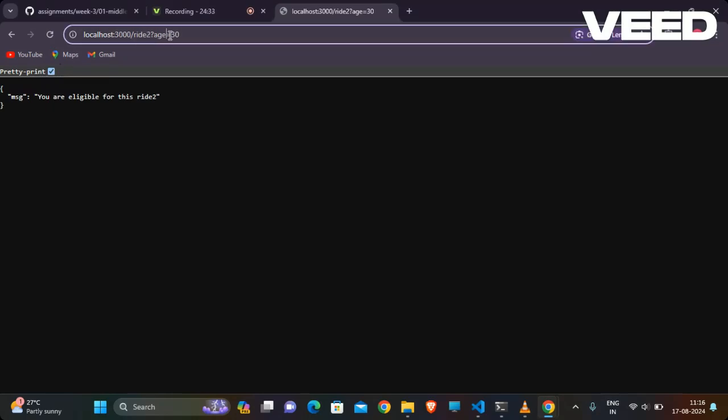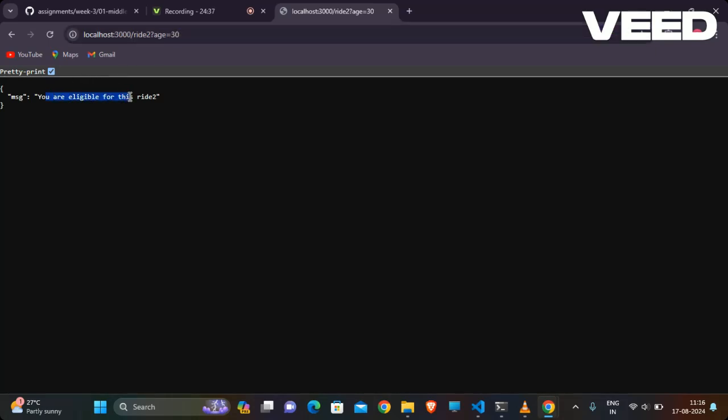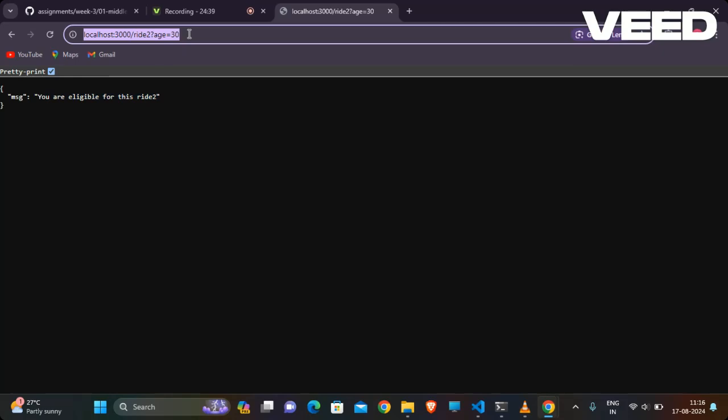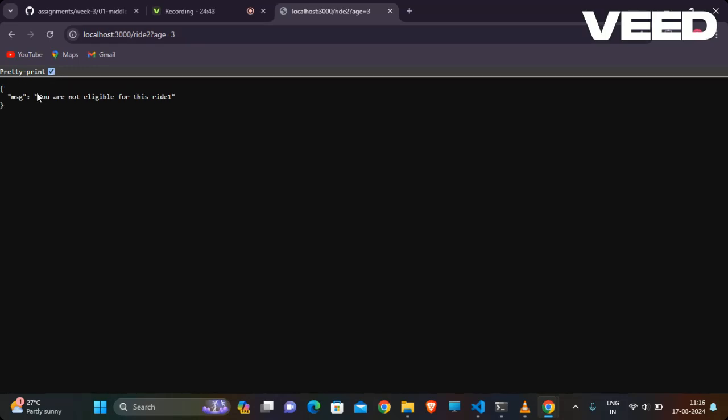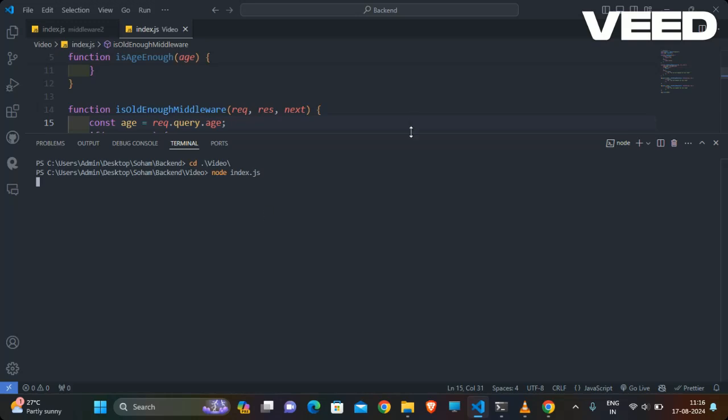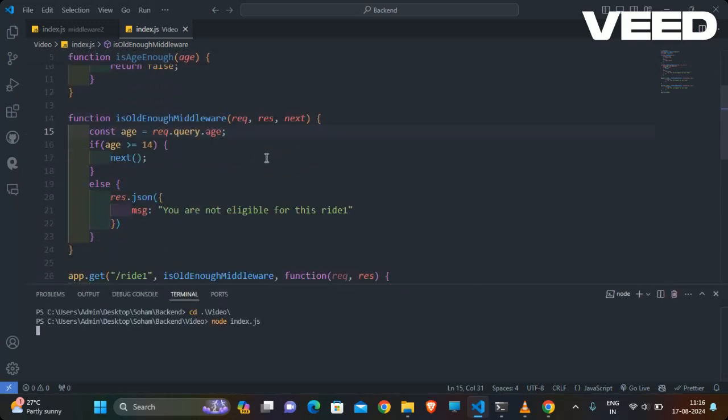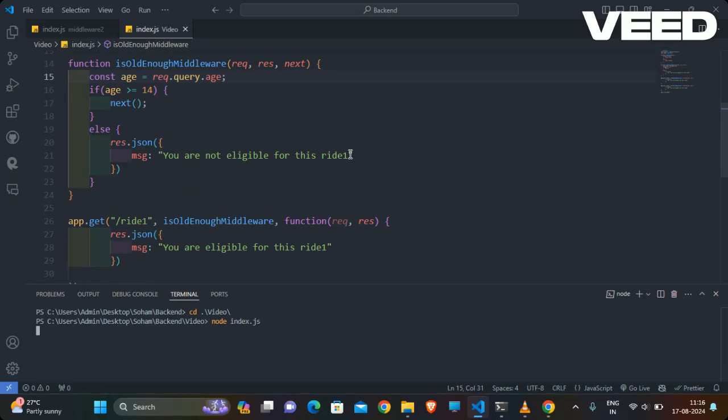when I'm riding ride 2 and my age is 30, then you are eligible for ride 2. But if I say no, I am only 3 years old, then he will say you are not eligible for this ride. Let me check why, because here I am saying that.